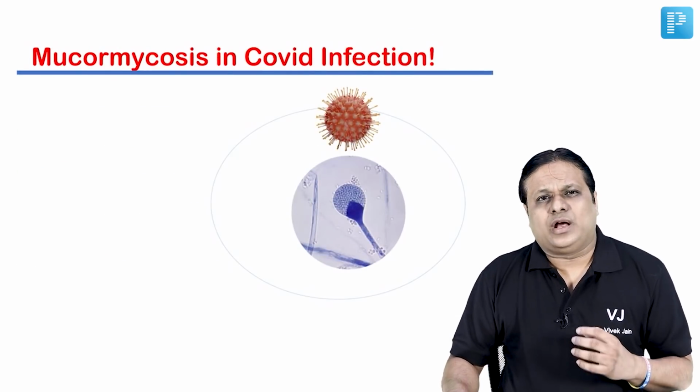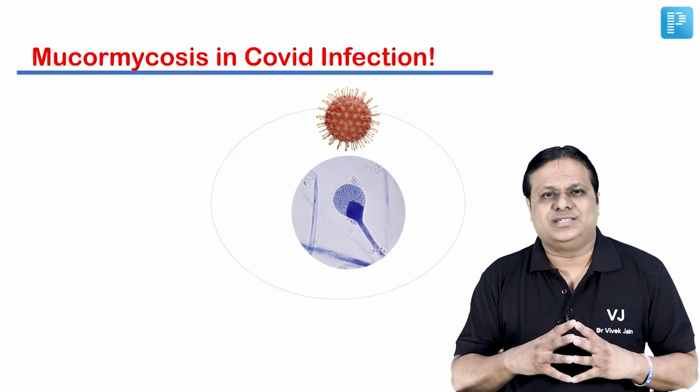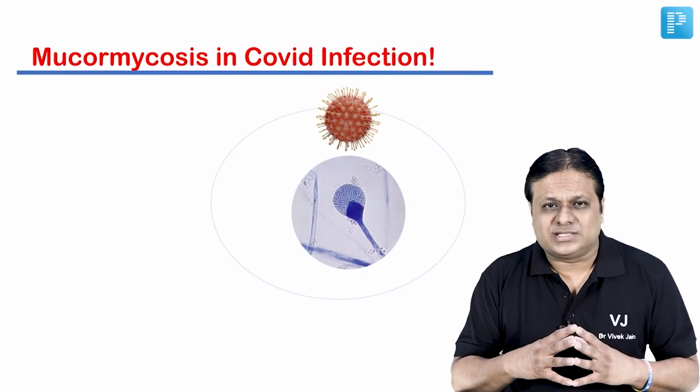Friends, why now there is a renewed interest in this disease suddenly? This is not a new disease. It has been present since many years. Now what has happened? COVID pandemic has been going on this planet since last 1.5 years now, and India is no exception. Now suddenly during the second wave of COVID pandemic in India, that is in year 2021, over last 2 to 3 months, several cases of mucormycosis have been reported, especially in COVID-19 patients.